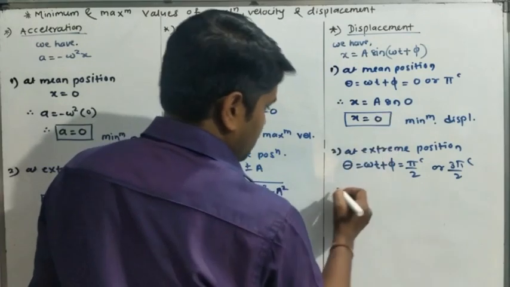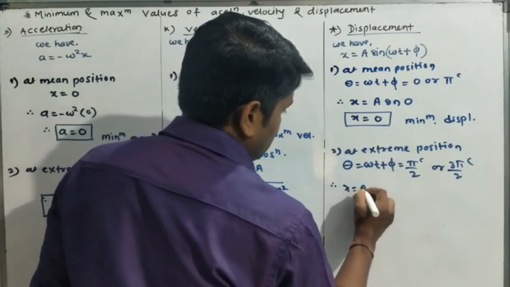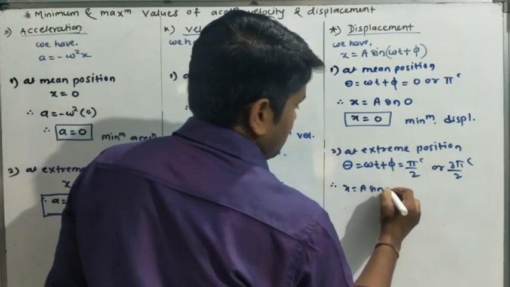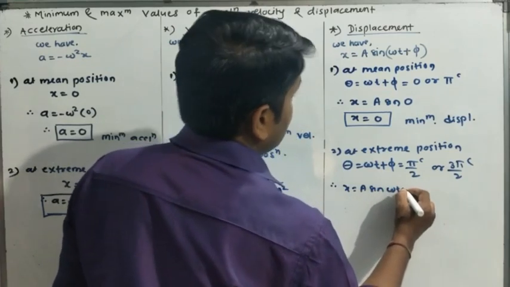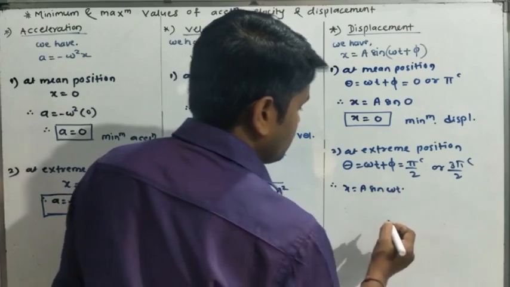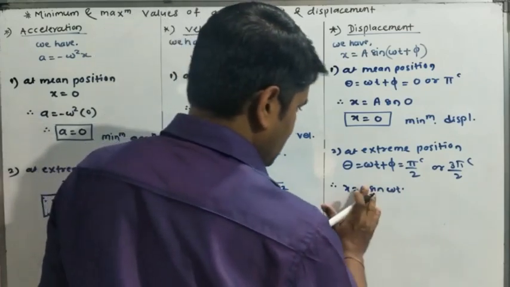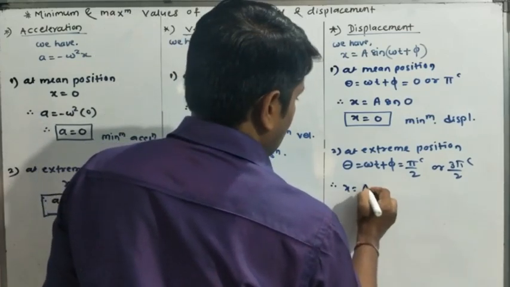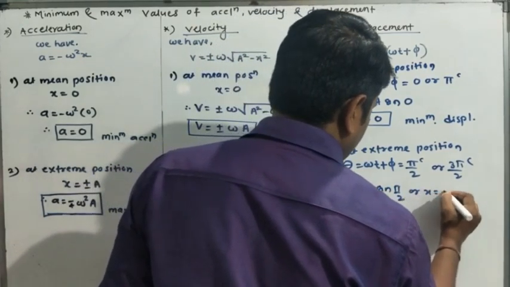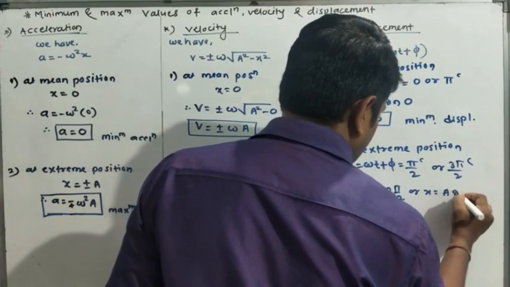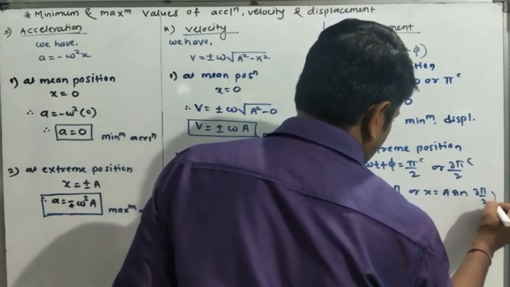So if we put pi by 2, that is omega t plus pi by 2, we get x is equal to a into sine pi by 2, or x is equal to a into sine 3 pi by 2.